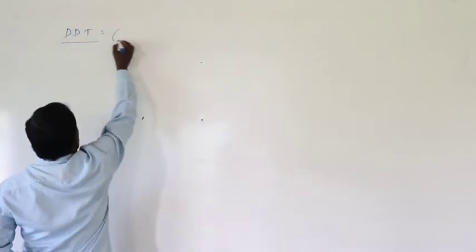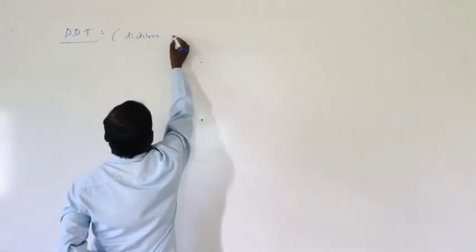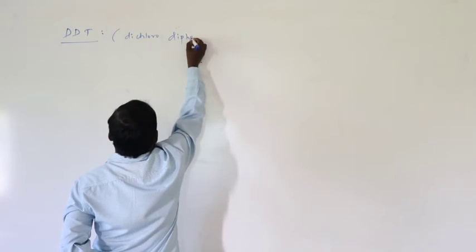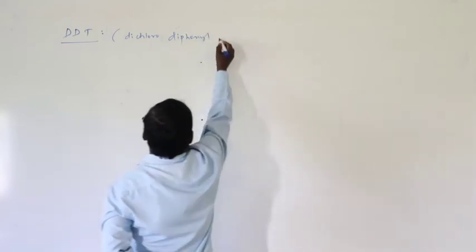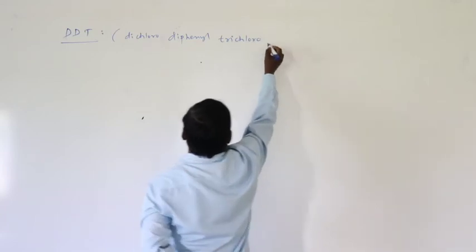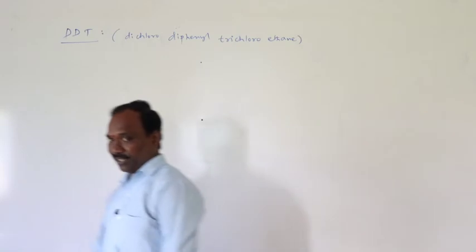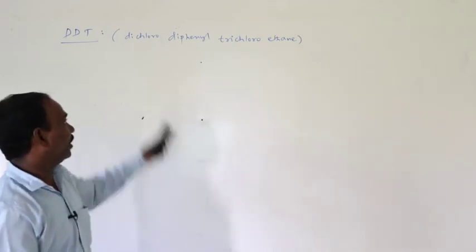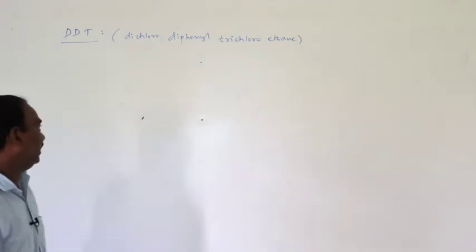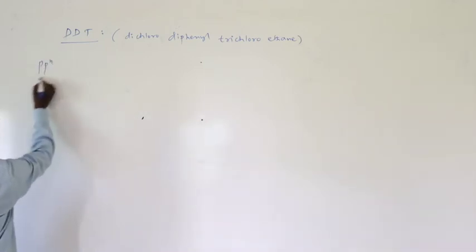DDT means dichloro-diphenyl trichloroethane. Okay, DDT full name, dichloro-diphenyl trichloroethane. So how to prepare DDT?